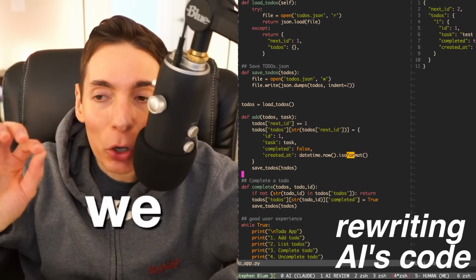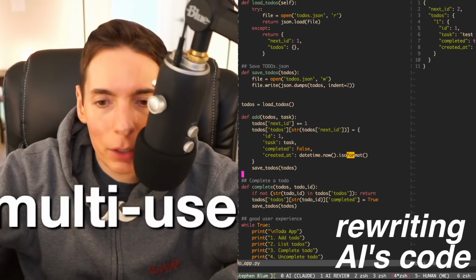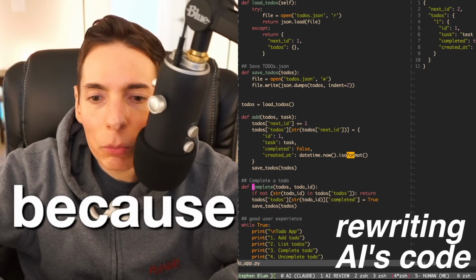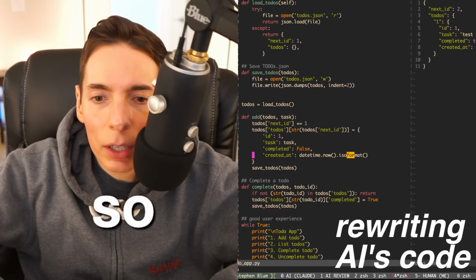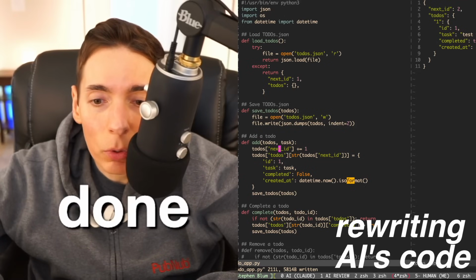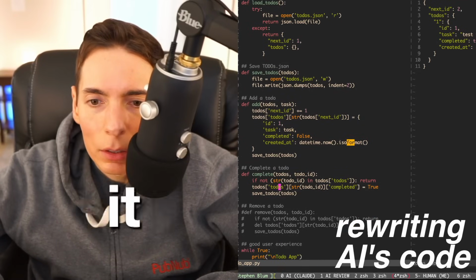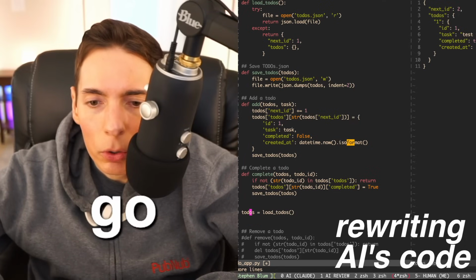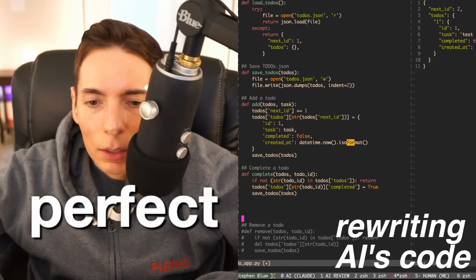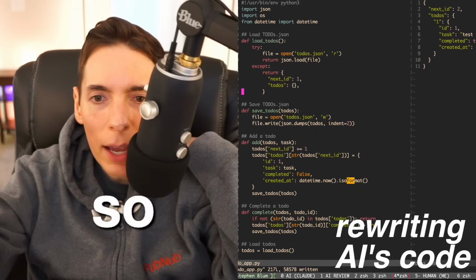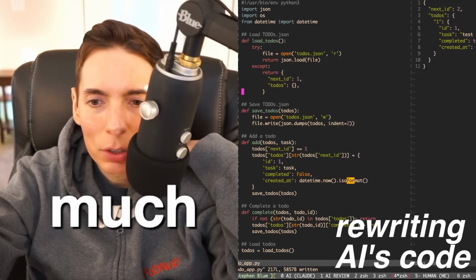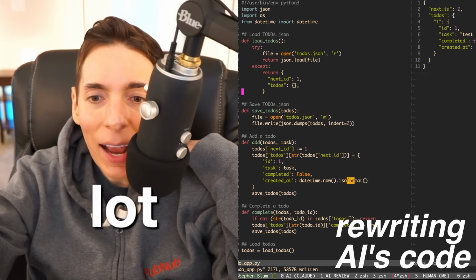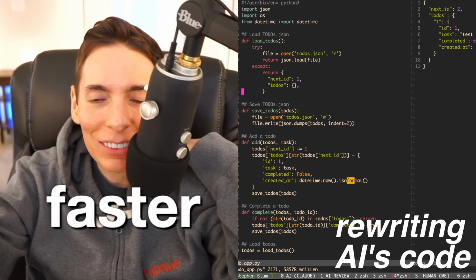And we've made it cooler because now it's multi-user supported, because we need to save and load. So we do need to save and load. So the save should also... Almost done, and we're going to run this and see if it works. I'm pretty sure it will. Here we go. So we're going to load our to-dos. Perfect. And then we're going to do a while loop. Do we have everything we need? We reduced the file by a lot, and it's so much faster.